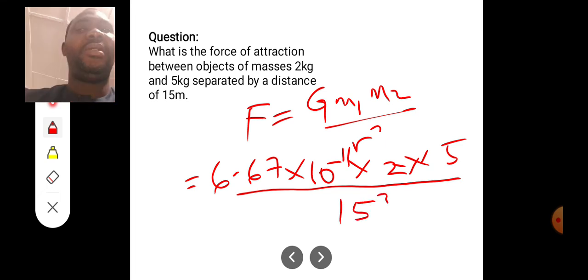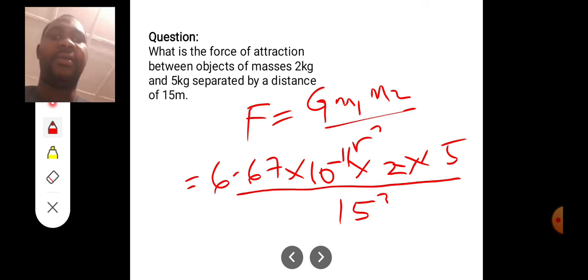Now let me quickly use my calculator here. So we have 6.67 times 10 to the power minus 11, multiplied by 2 times 5, then divided by 15 squared.